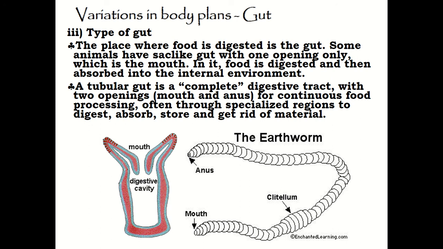So a tubular gut is a complete digestive tract with two openings such as the earthworm, the mouth, and also the anus for continuous food processing, often through specialized regions to digest, to absorb, to store, and also to get rid of the material.